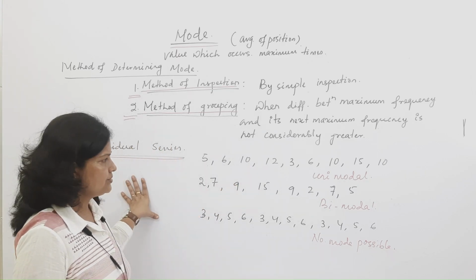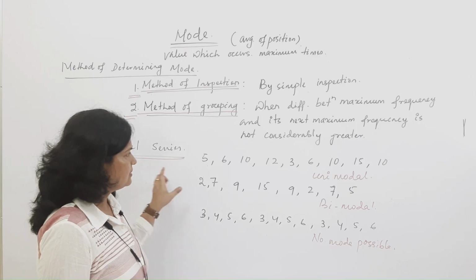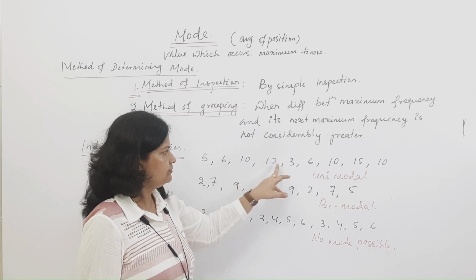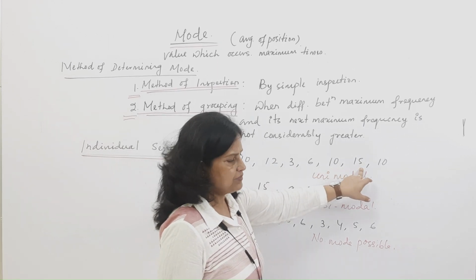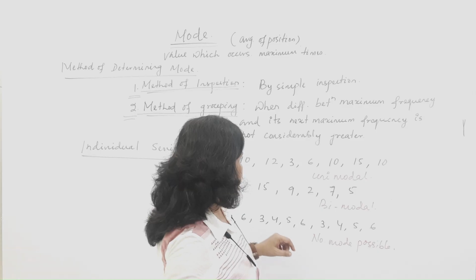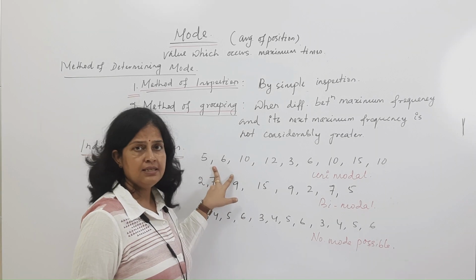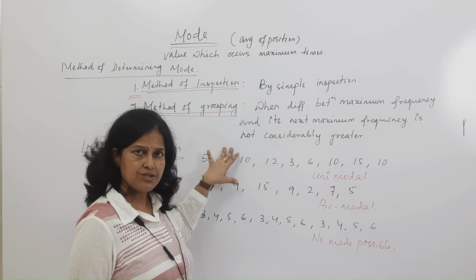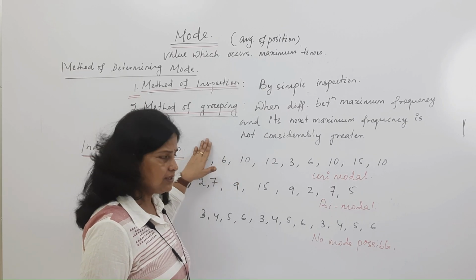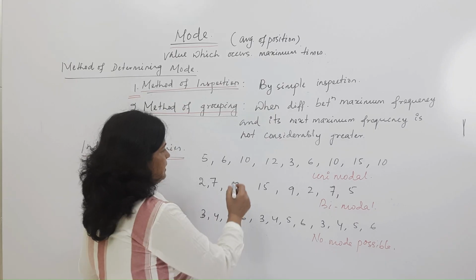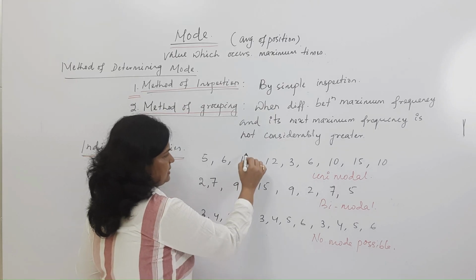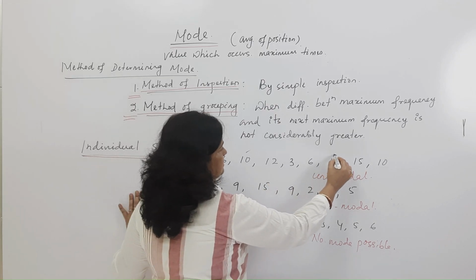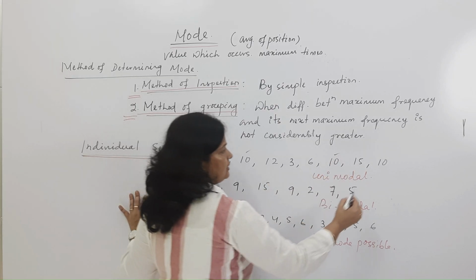So take an individual series. I am writing some values here: 5, 6, 10, 12, 3, 6, 10, 15, and 10. By the inspection method only, you can see 10 is repeated here, here, and here in the series.